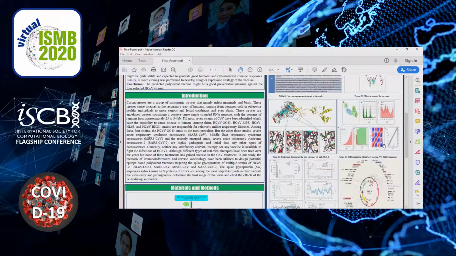So in our research, we have tried to design a polyvalent vaccine which might confer immunity towards 4 selected strains of human coronaviruses: SARS, MERS, SARS-CoV-2, and OC43. The OC43 strain is in the minor group of coronaviruses, but among the members of the minor group, this strain is the most commonly found. So this strain was also considered for vaccine designing in our study.